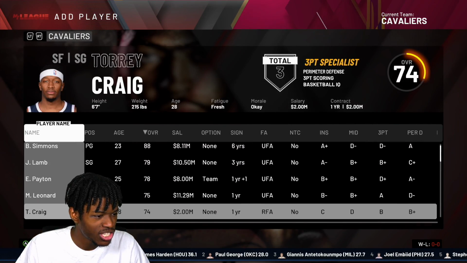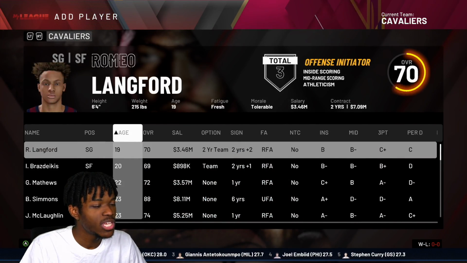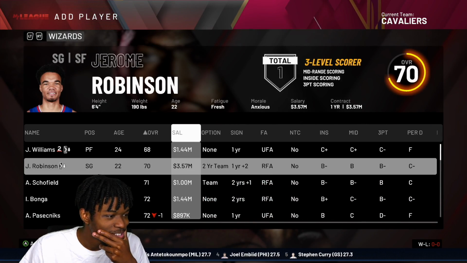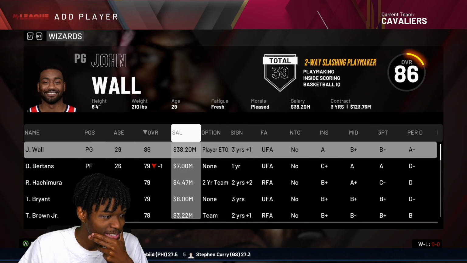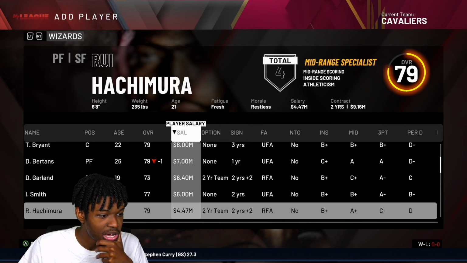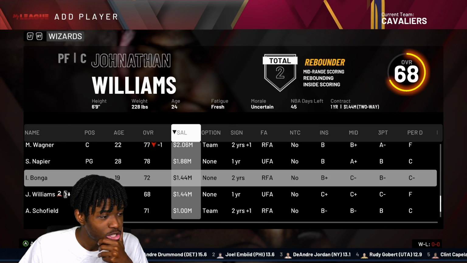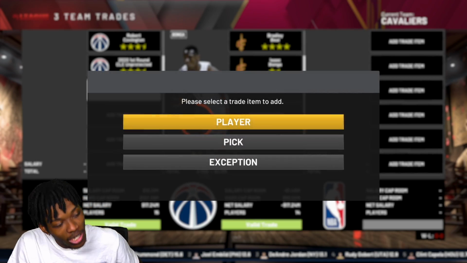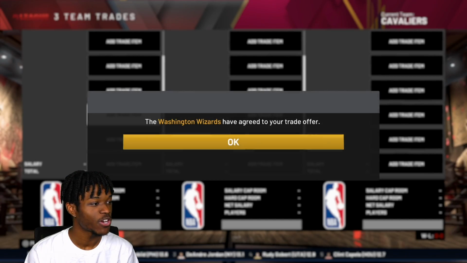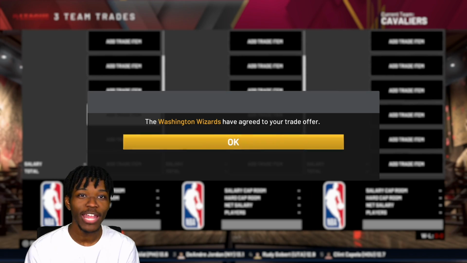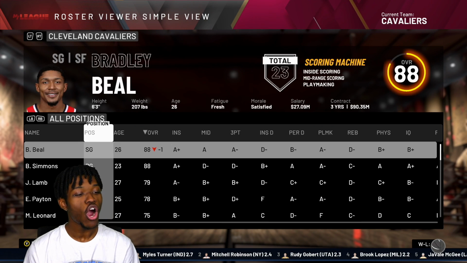They don't accept that, which is understandable. I didn't expect them to accept that. I was just seeing if they would have a counter. Do you have anything of no value? You have Yamahimi's 2-star value to y'all. That's actually more value than I expected. They also picked up Darius Garland, which is interesting. Do you have anything more? Isaac Bonga. 2-star value. I'll give you another first. There's the deal. All right. So we're throwing Romeo Langford. We throw in 2 first-round picks, and just like that, we have Bradley Beal to complement our boy Ben Simmons.